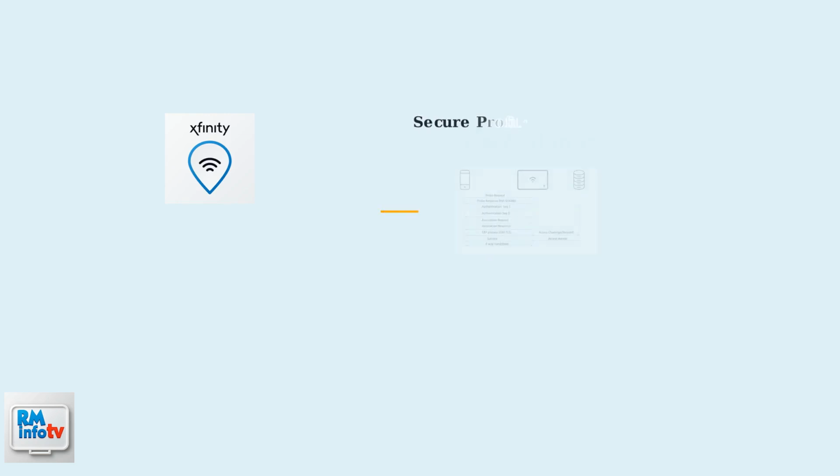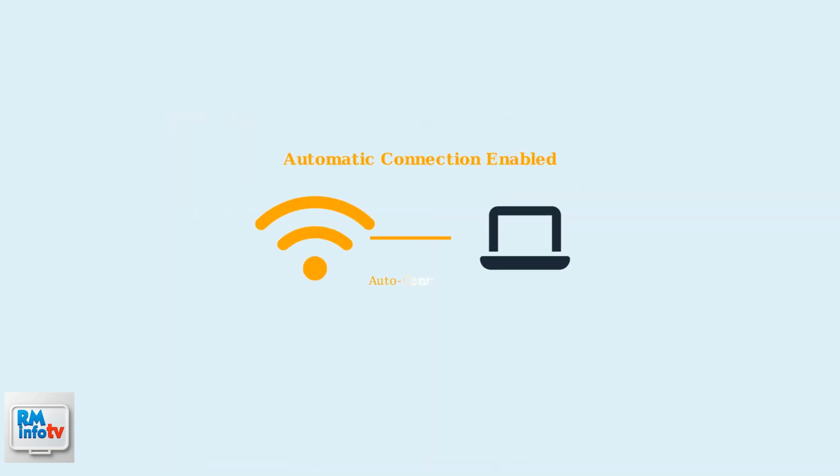The app will then install a secure profile on your device. This profile contains the necessary certificates and settings for automatic authentication with Xfinity Wi-Fi networks. Once the secure profile is installed, your device will automatically connect to secure Xfinity Wi-Fi networks whenever they are available, eliminating the need for manual login each time.